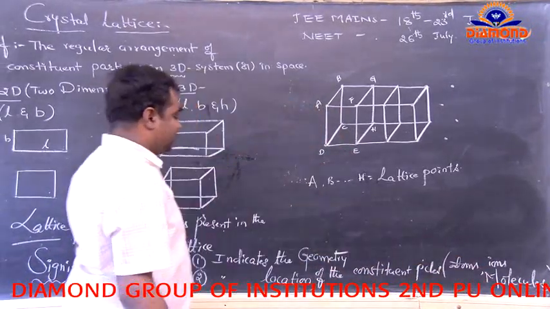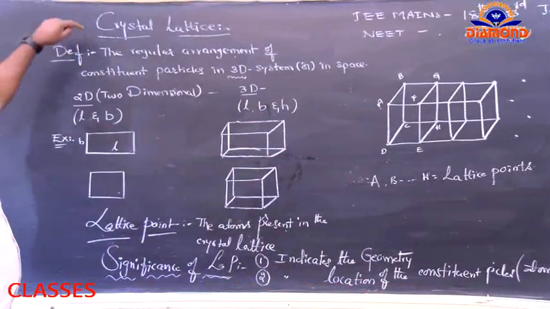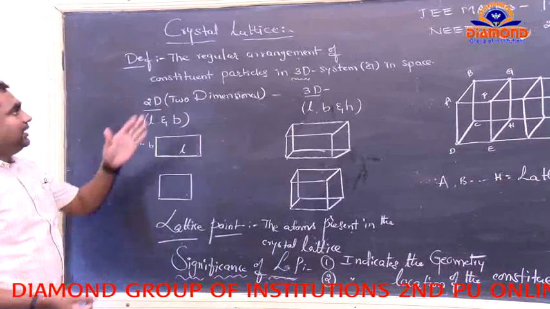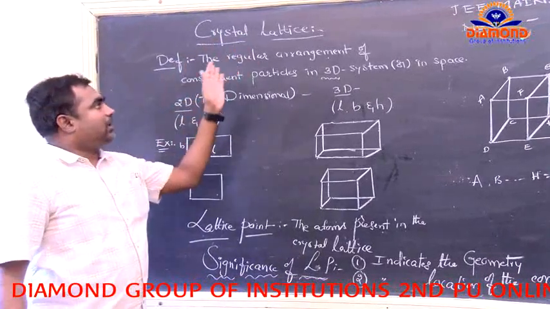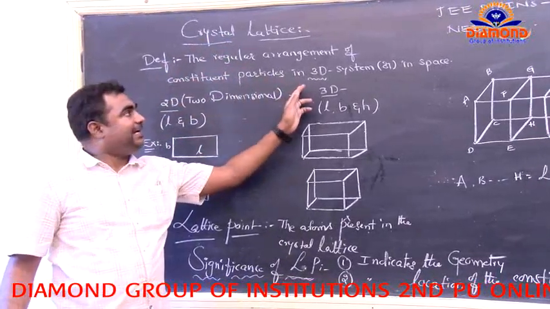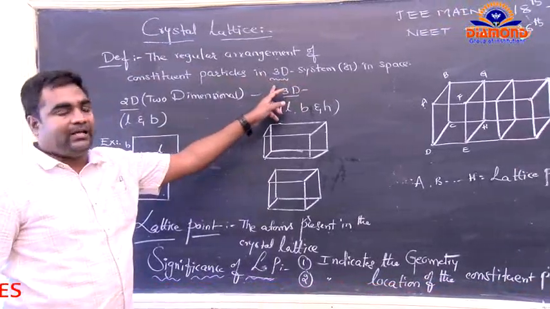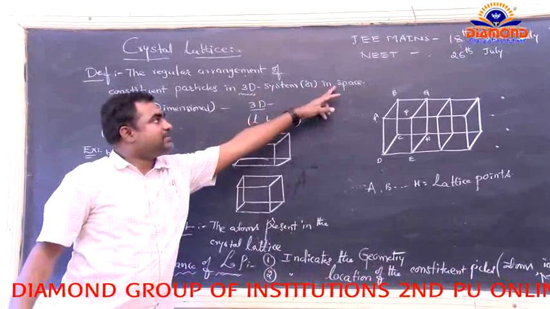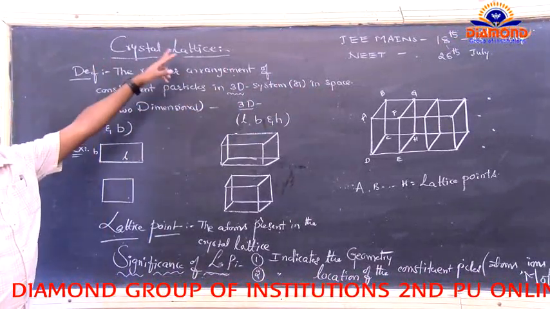So now the next topic. So here the crystal lattice. What about the crystal lattice? The regular arrangement of the constituent particles in a 3D system. So what is the meaning of 3D? It belongs to the three-dimensional system in space, known as the crystal lattice.